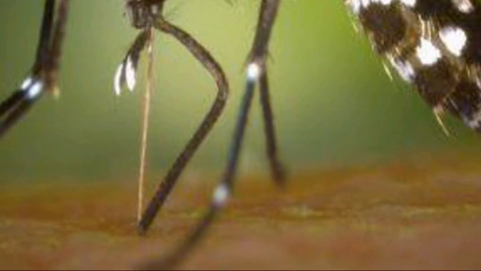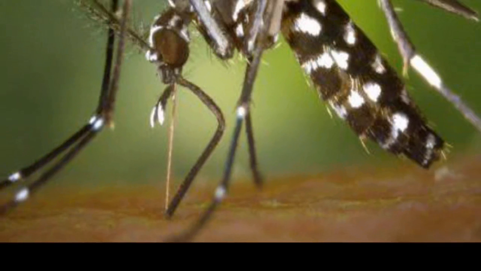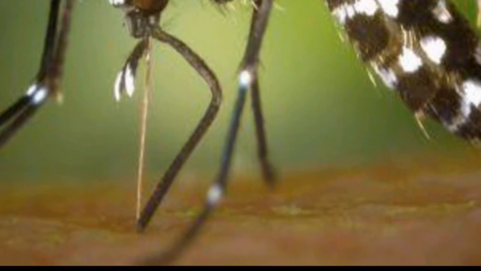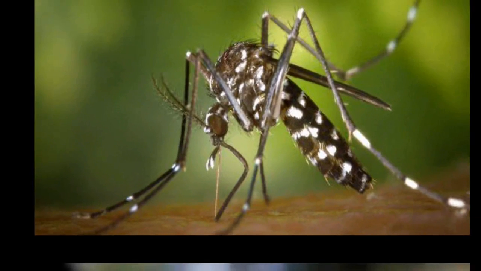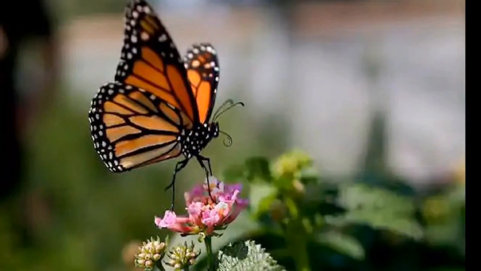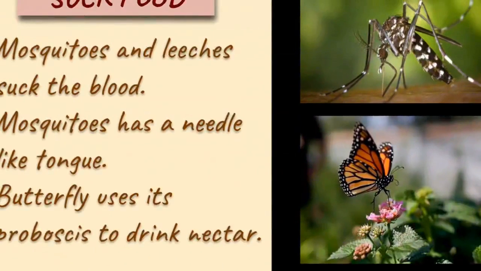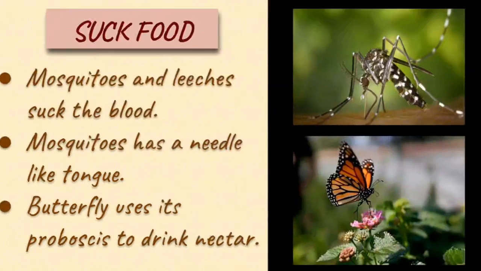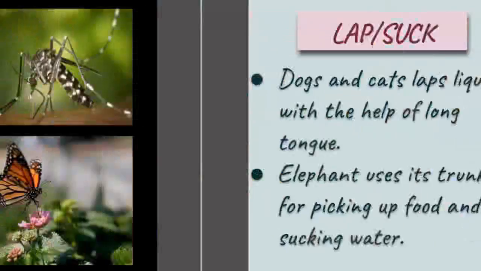You can see here that this mosquito has a needle-like structure, and it is going to penetrate the skin of humans, or wherever it wants to suck blood. Similarly, the butterfly also has a proboscis. You can see this proboscis here, and it helps them to drink nectar. So mosquitoes and leeches generally suck blood through their needle-like tongue.